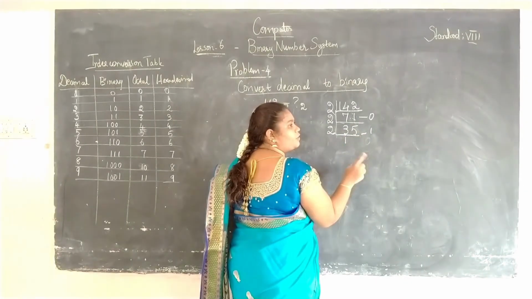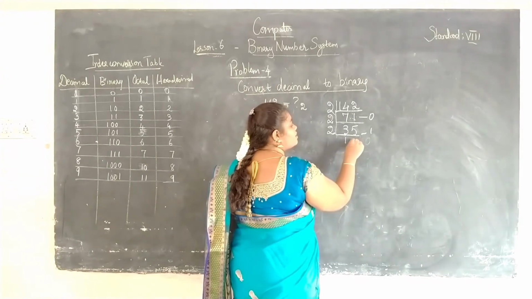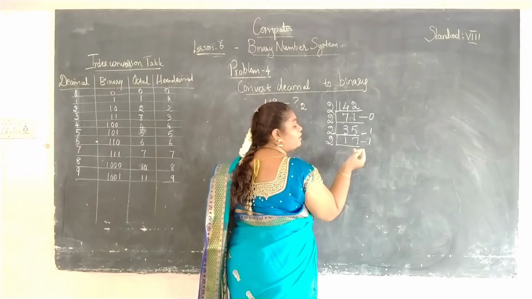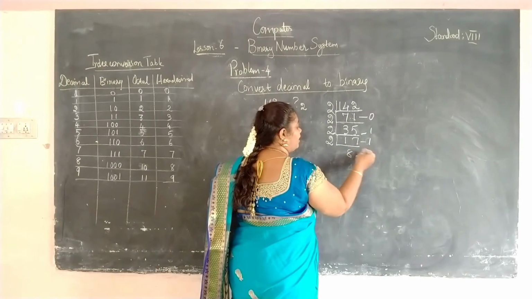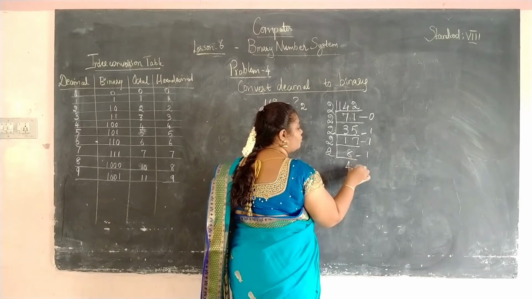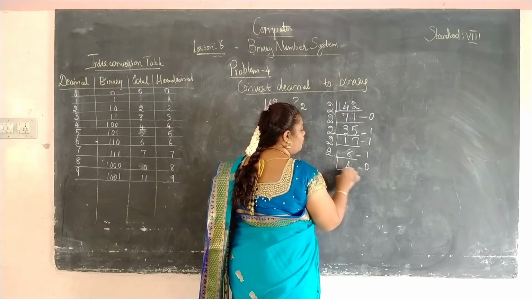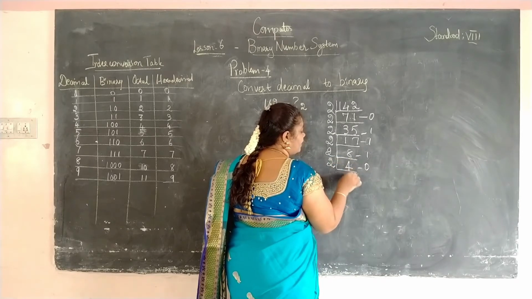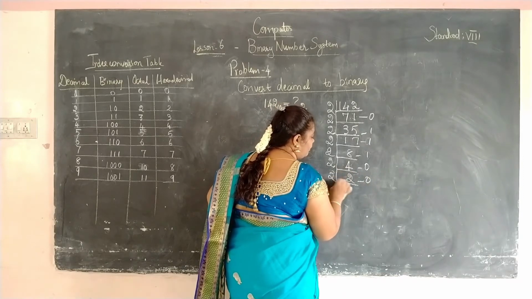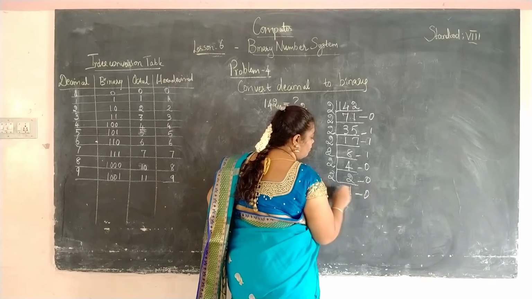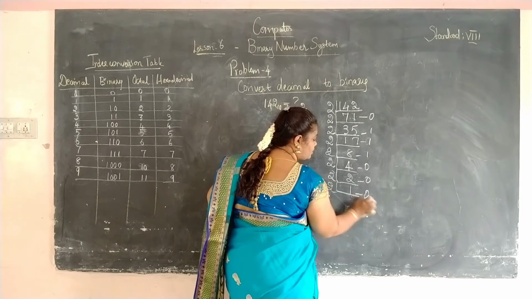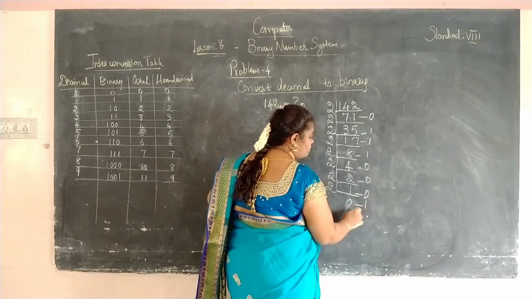So 17, 8 times 2 are 16, so we will get remainder as 1. Again I am dividing 8 by 2, we will get 4, 4 times 2 is 8, so remainder is 0. Again you are dividing 4, will get 2, remainder 0. Again you are dividing 2, will get 1, remainder 0. Again you are dividing 1, quotient as 0 and the remainder as 1.